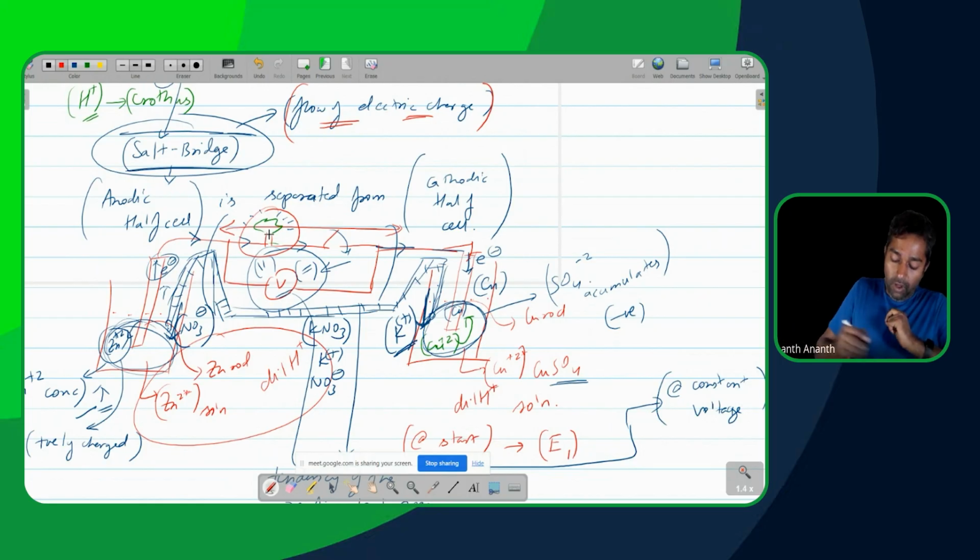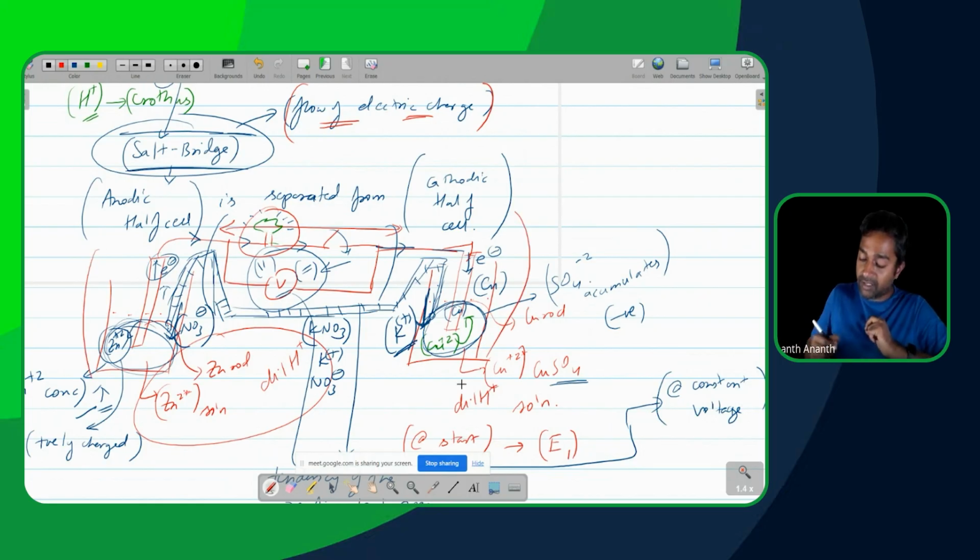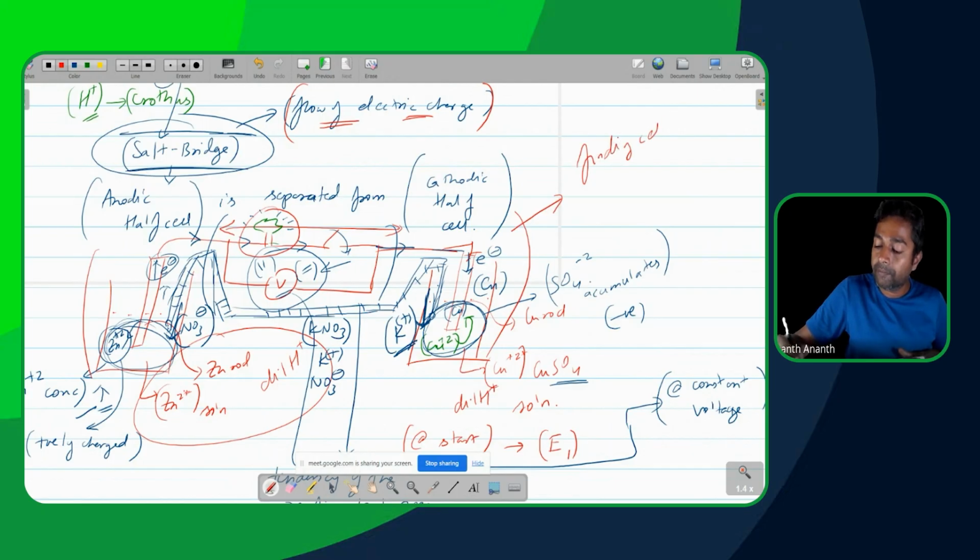So when scientists started realizing that, all of the energy into developing electrochemical cells started going towards finding cells and making them. What should be the necessary condition?